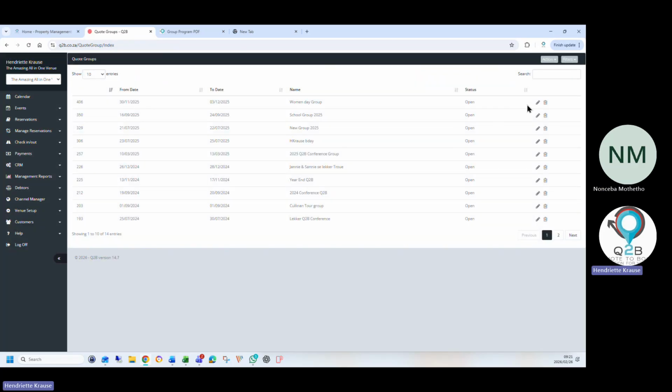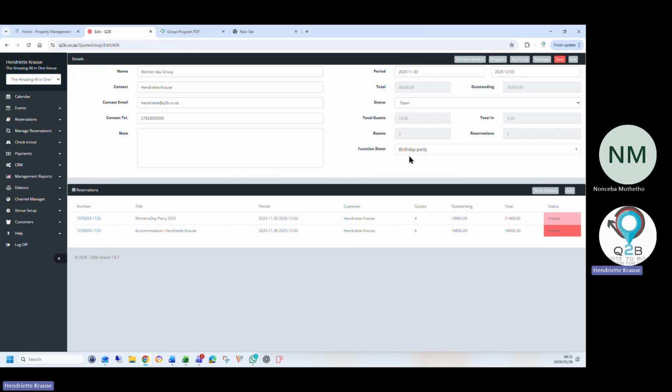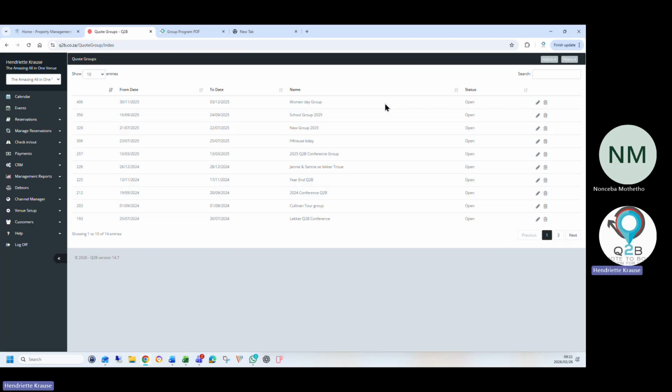I want to just show you one with all the invoices that belong to this group. It shows you in colors, and our colors are unique, but you can also change them. Pink means partially paid, red means outstanding. So the whole group, you can check if they paid all their bills before they leave. So that's nice group functionality.